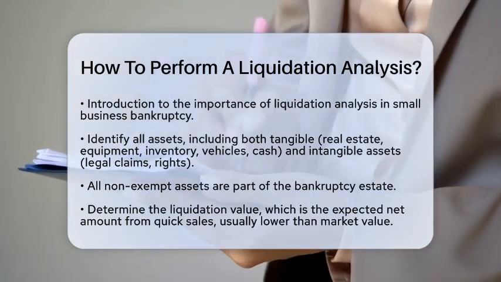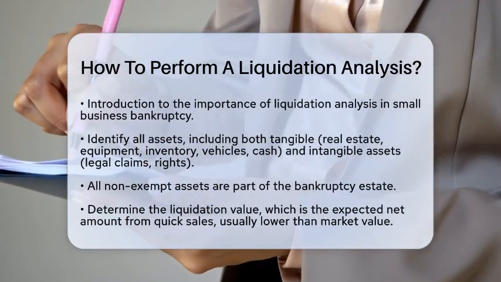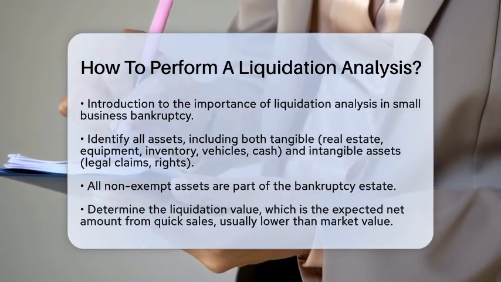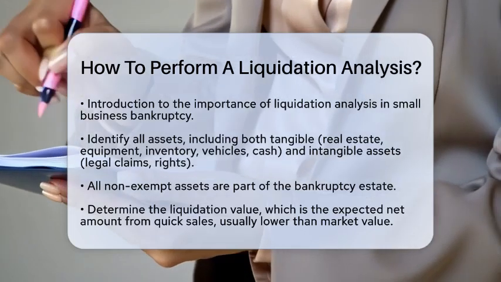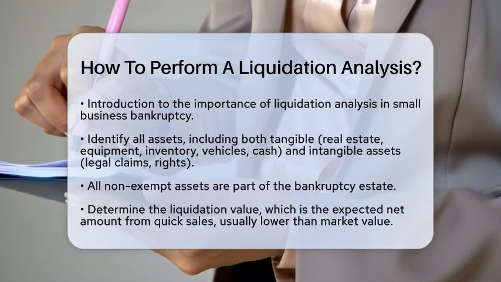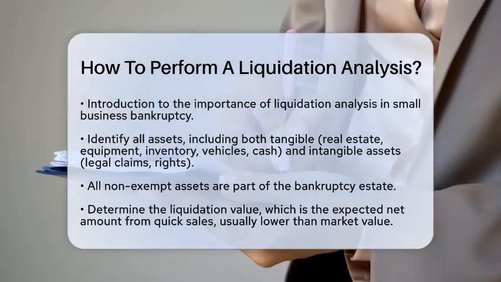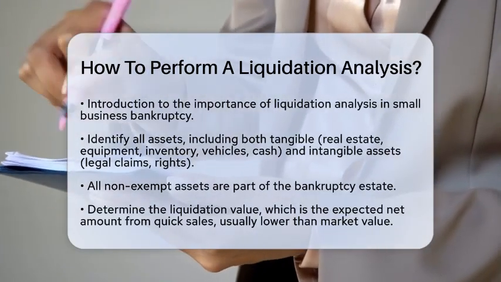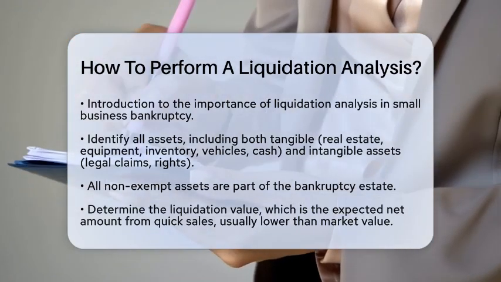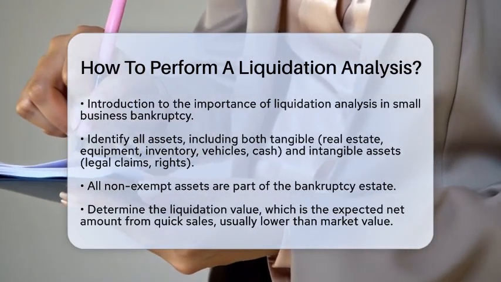First, you need to identify all assets. Make a thorough list that includes tangible assets like real estate, equipment, inventory, vehicles, and cash. Don't forget about intangible assets too. These can be legal claims or rights that have monetary value. Remember, all assets that are not exempt under bankruptcy law are part of the bankruptcy estate.